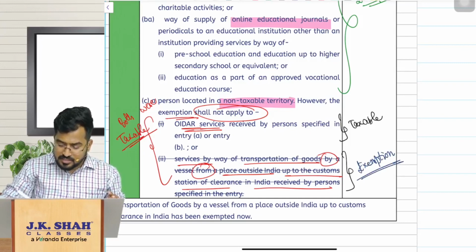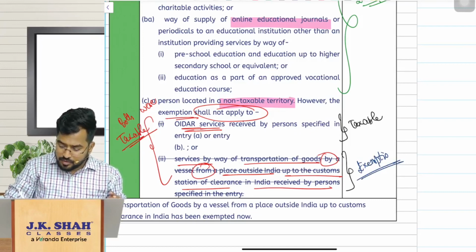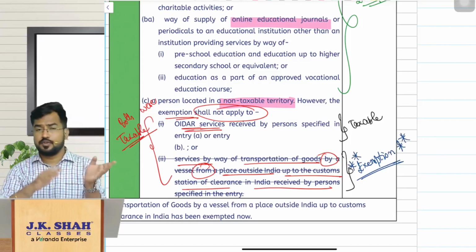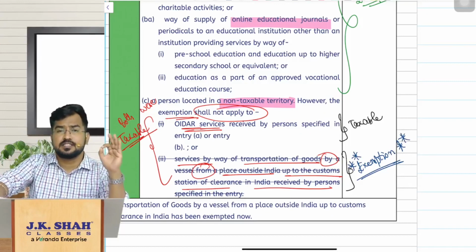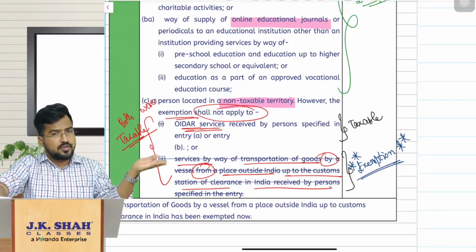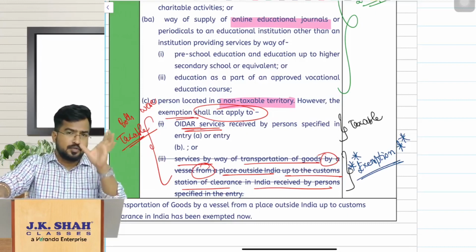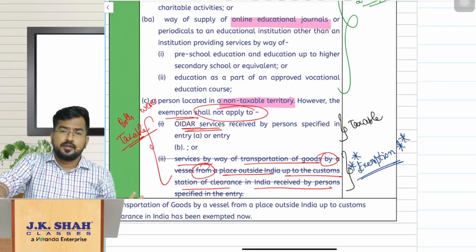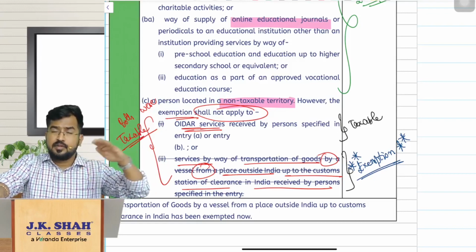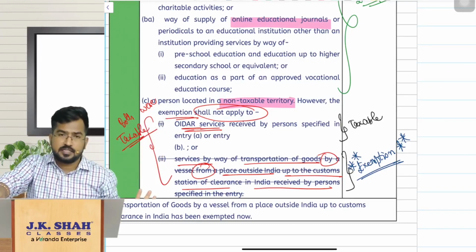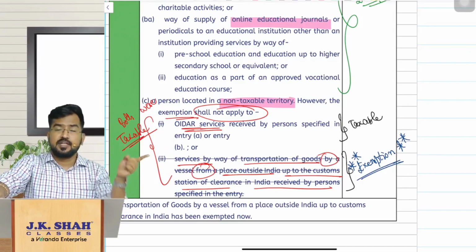Who is enjoying the exemption? This is important, my dear friends, from the exam point of view. Simple. If you are receiving services from a person located in non-taxable territory, what services? Transporting your goods from outside India up to the first customs port in India, from a person located in non-taxable territory, by you who is located in taxable territory, is now exempt under GST. Earlier it was taxable under reverse charge.